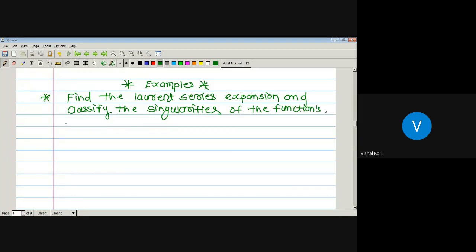So let us take the first one. f of z is equal to z into cos 1 by z.